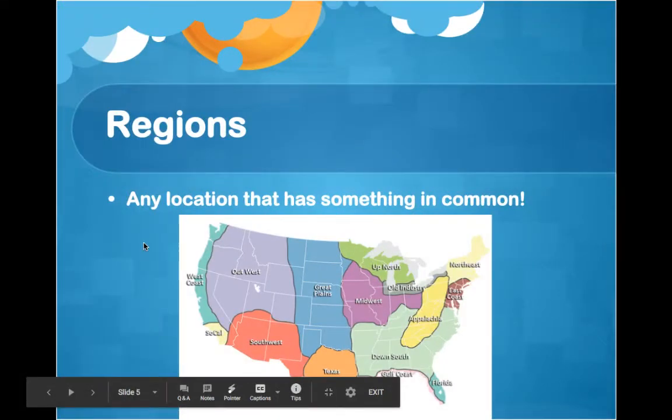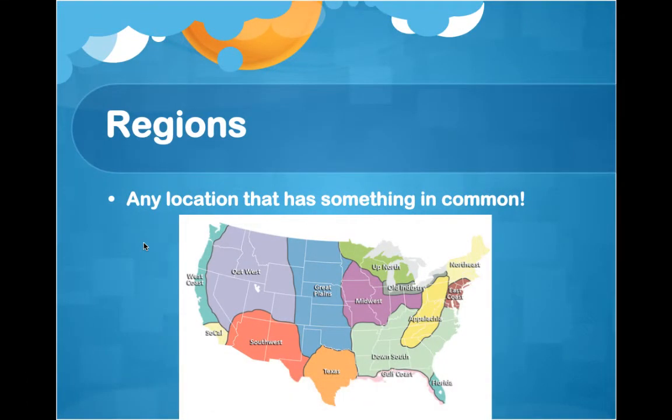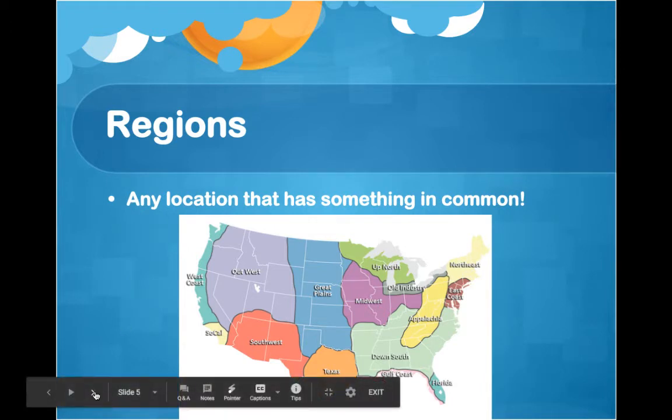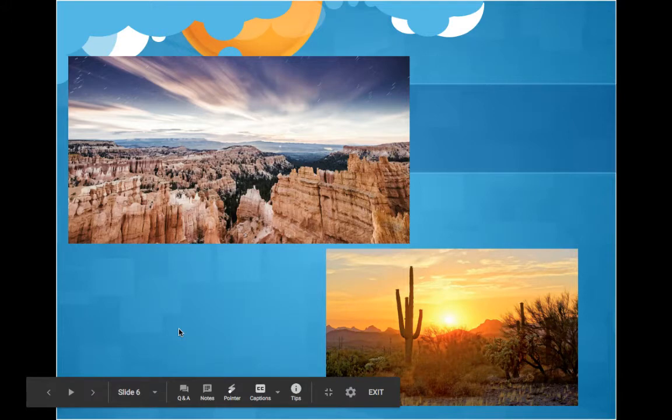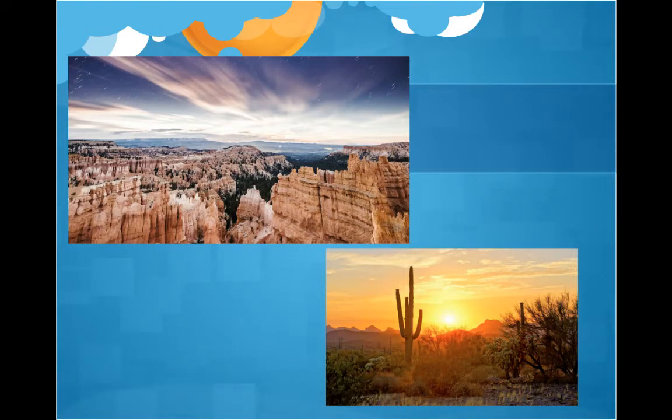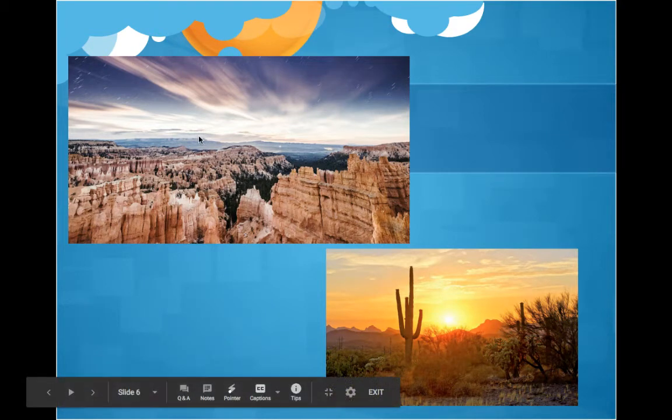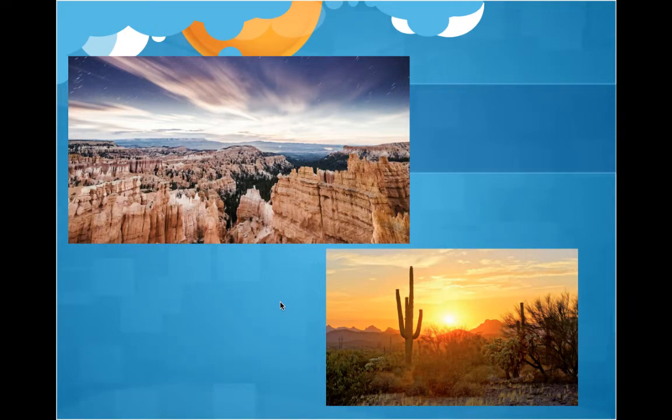The second theme that we want to talk about is region. Regions are very simple. It's any place on planet Earth that has something in common. So I want to give you guys a couple of examples, and I want to give you a moment to look at it, and I want you to see what you notice about these places and what they have in common. So take a look at the two images that you see here. You've got one image in the upper section of your screen, another one on the lower end. Take a minute to look at these two pictures, and I want you to think, what's something that they have in common? Think about it.